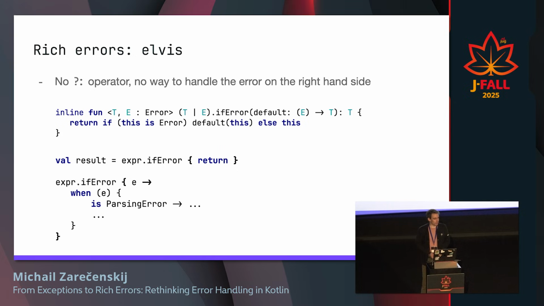The body is just a regular else: we check if this receiver is an error, then we invoke the lambda. Otherwise, we return the expression. And because it's an inline function, we can do non-local returns. For instance, if we get some expression and it turns out that it's an error, you can simply return from the function if you want to. And if you want to process errors in a more precise way, you can materialize this error and do a when statement over these errors.